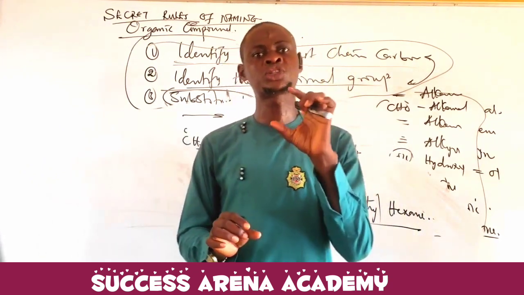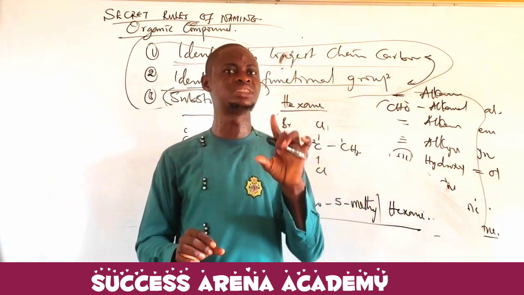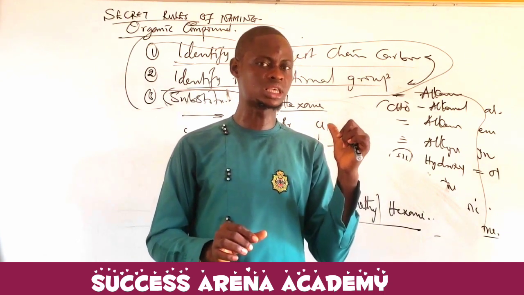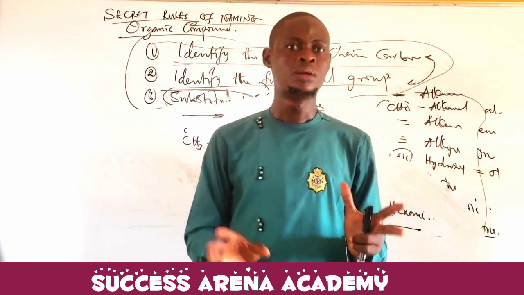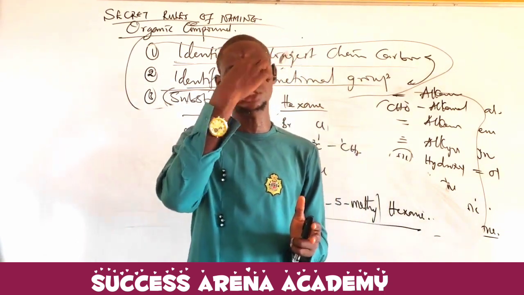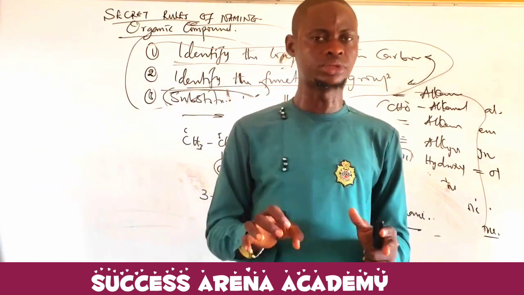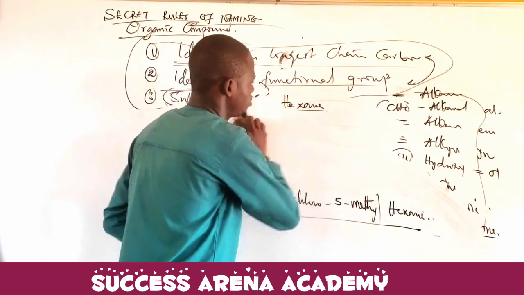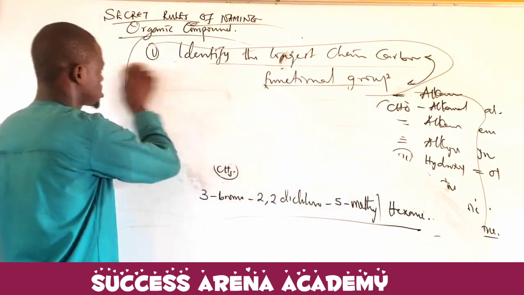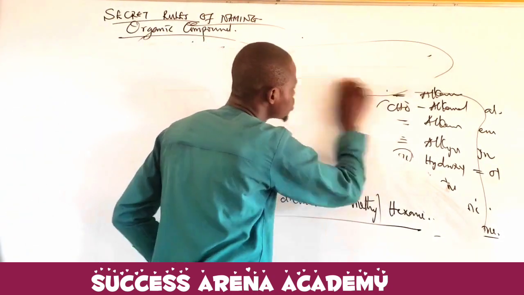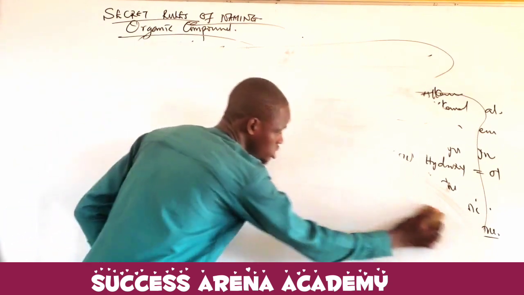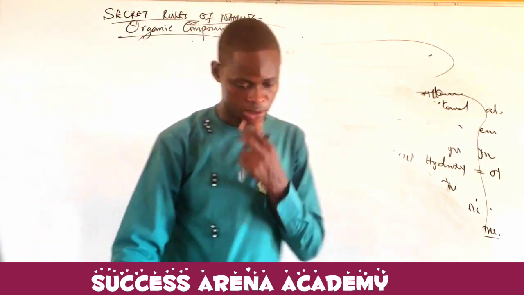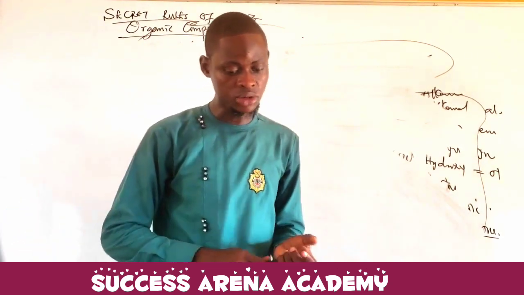The carbon carrying the functional group must be having the what? Lowest numbering than any substituent. Even though there is a substituent that we are not concerned. But make sure that the carbon that is carrying that functional group has the lowest numbering. Let's take an example of that. So I'm sure that with my 5 rules, you should be able to win any question on organic compound naming. Now, take a look at this.